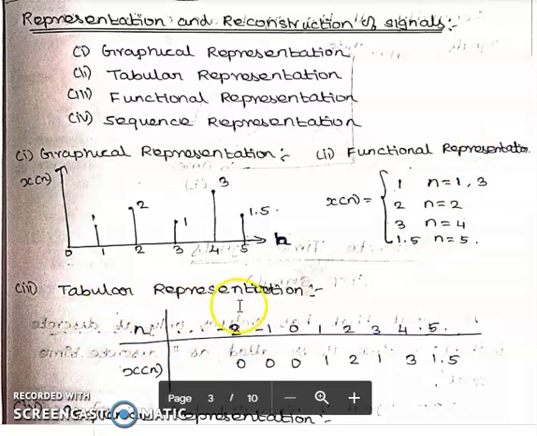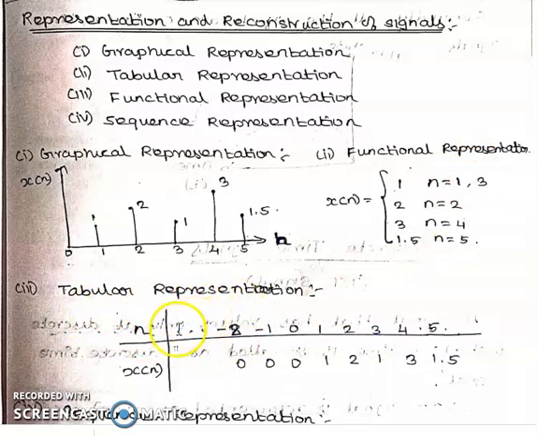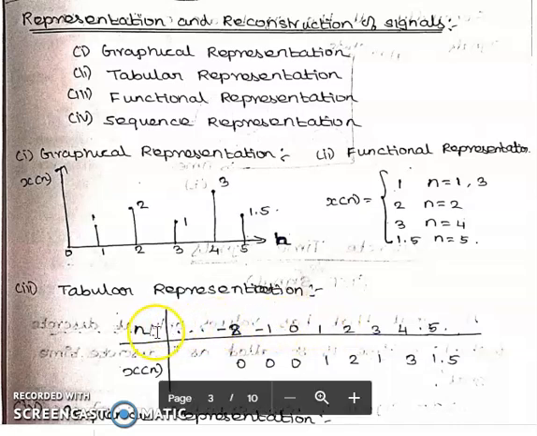Next one is tabular representation. Here the first row gives the position of the signal, whereas the second row gives its amplitude. So first is n, whereas second is x of n. Here you will have different n positions.